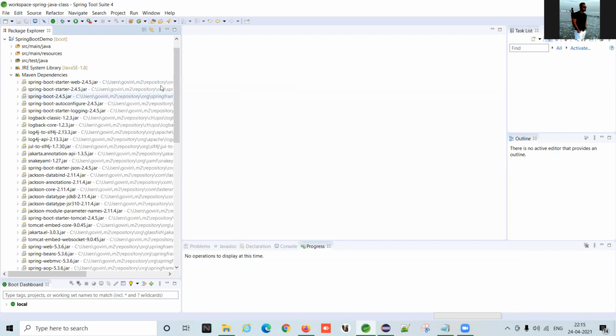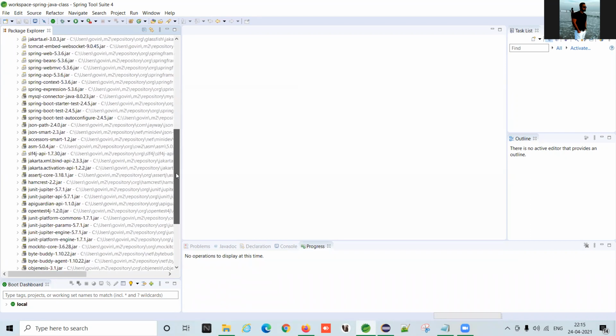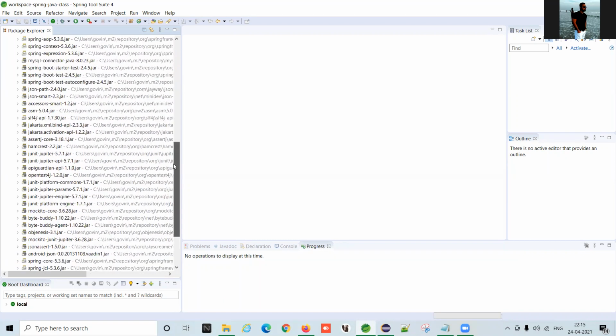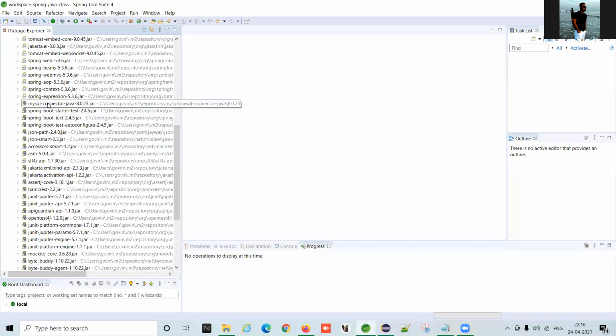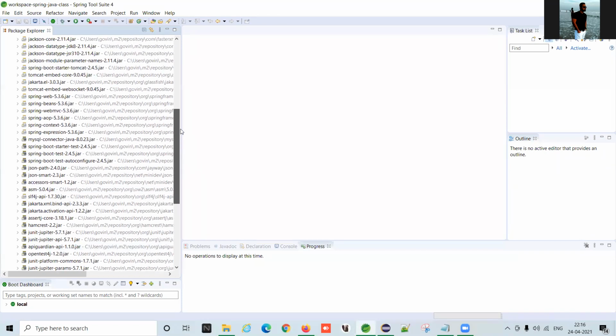Maven dependency folder, there are n number of dependencies automatically downloaded. And of course, the MySQL connector also, as we have downloaded it, means we give the name of the MySQL driver. Except for it, the rest of the things are downloaded automatically from Spring Boot. Means Spring Boot gives the instruction to Maven that, hey Maven, I need this dependency. Please help me out with these things.